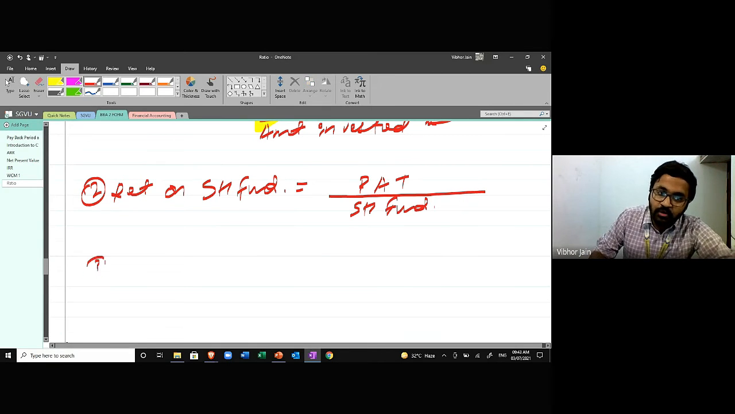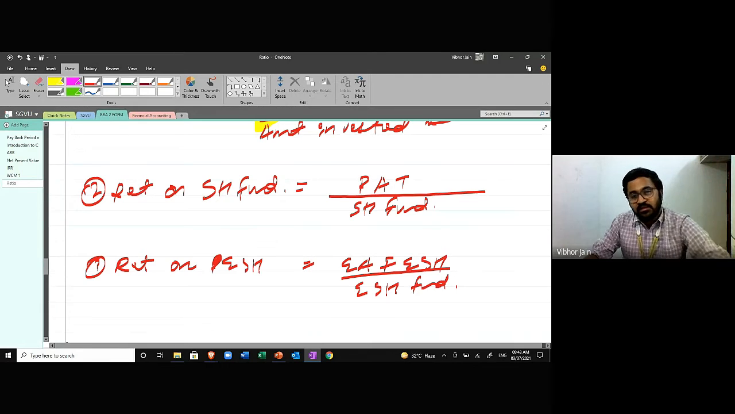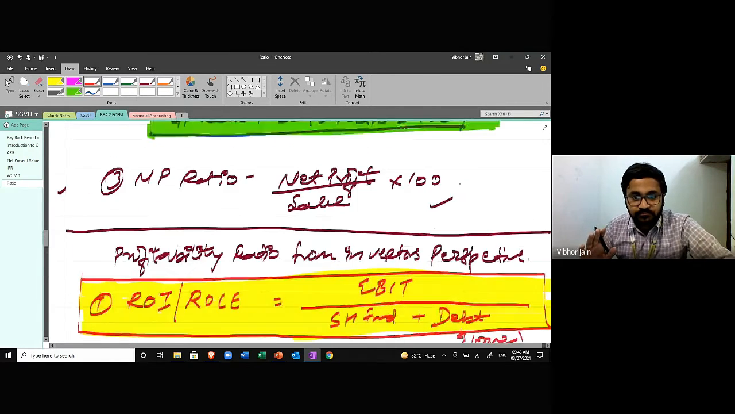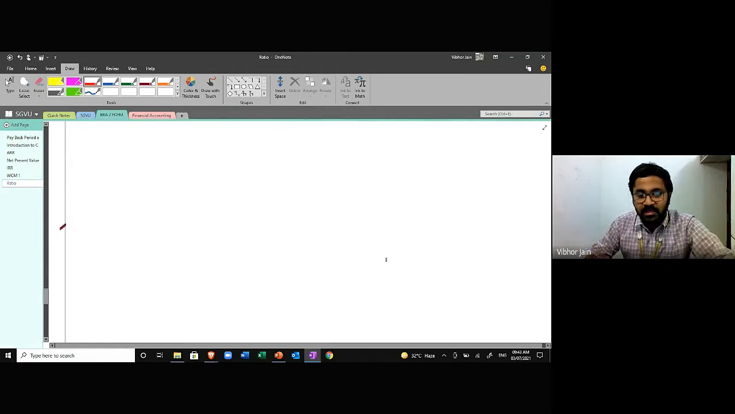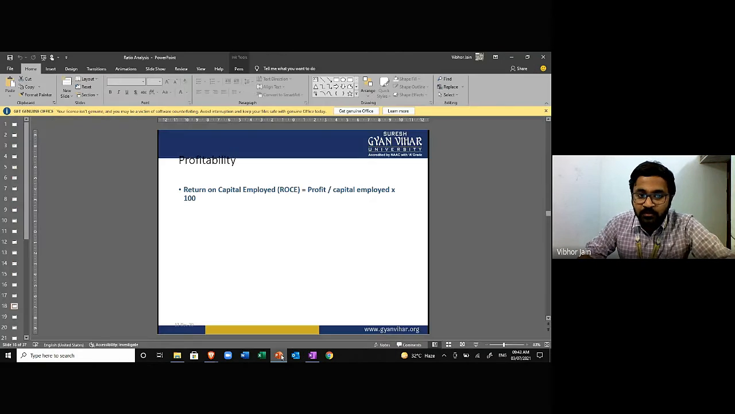Third, if I want to calculate the return on equity shareholder, then it would be earning available for equity shareholder upon equity shareholder fund. Clear? So these are some formulas that we are going to calculate. Profit upon capital employed into 100.